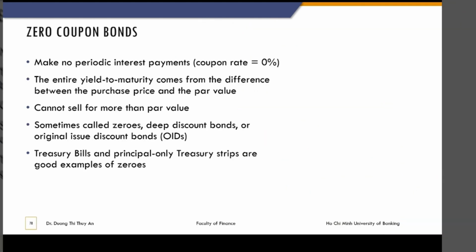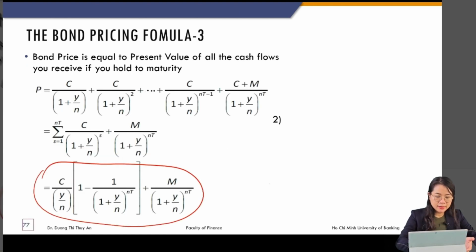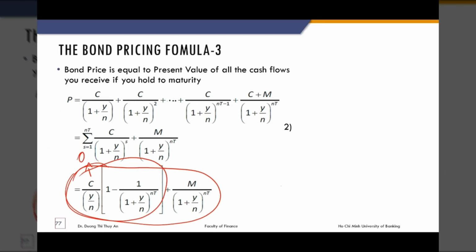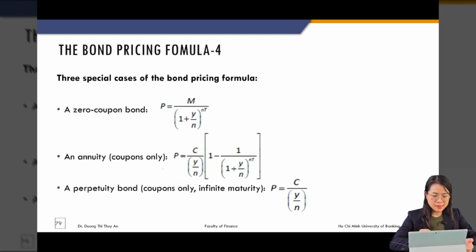Okay. A zero coupon bond means a bond that pays no coupon. No coupon means C is equal to 0. The whole annuity part is 0, and then we only have this one left, right? So this is the formula for a zero coupon bond.